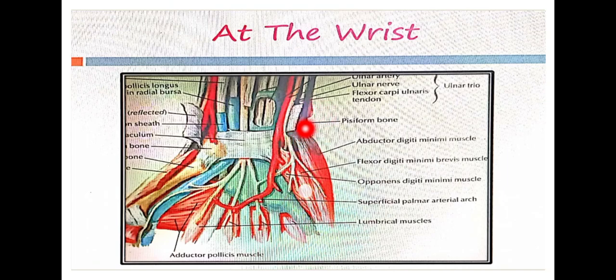This is the pisiform bone. The tunnel is known as the volar carpal tunnel, or we can say the ulnar tunnel. Why ulnar tunnel?